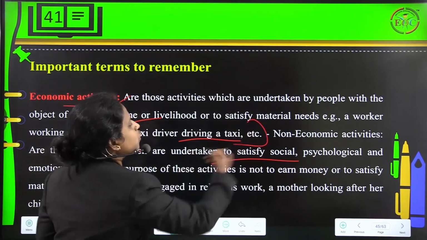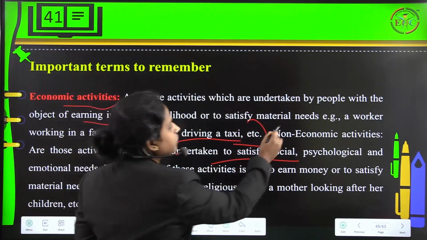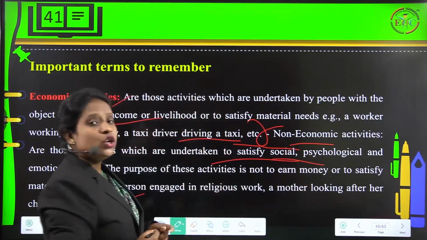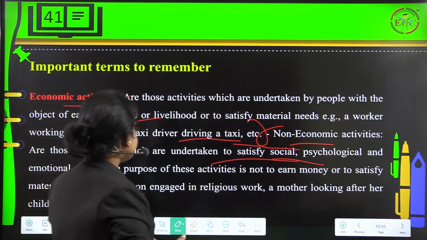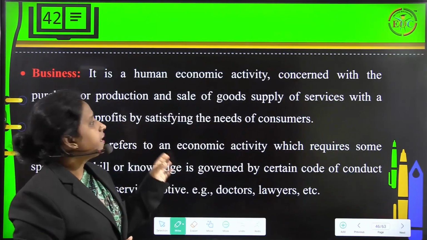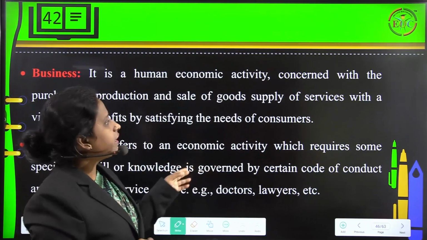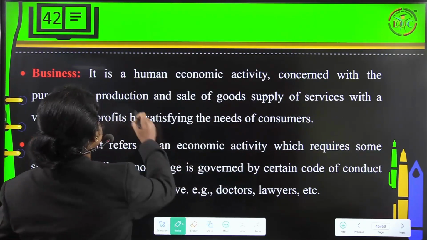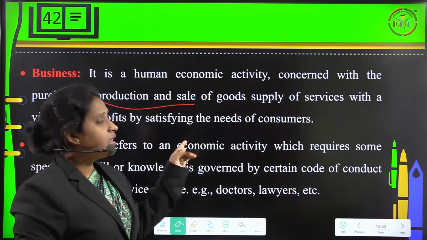Right from here it is going to be considered as economic activities, and from here it is going to be considered as non-economic activities.